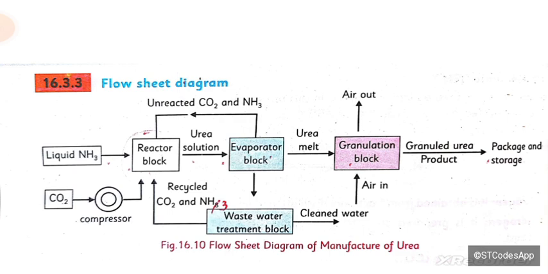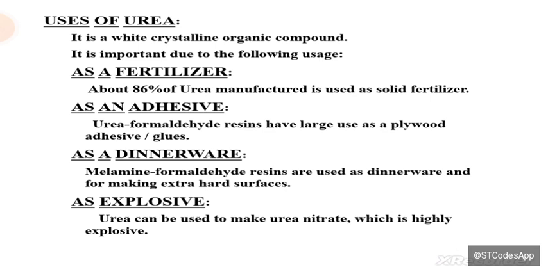And from this evaporator block, you can see we also obtain the water, which will have some waste in it, and this wastewater will be treated for use as clean water. Then after the evaporator block, we get the melted urea, which is sent to the granulation tower, where air will be blown in, and the excess moisture will be released in the form of humidity. Then in this granulation tower, the granules will be formed, and urea will be packed and stored for market use. I hope the process of urea manufacturing will be clear.